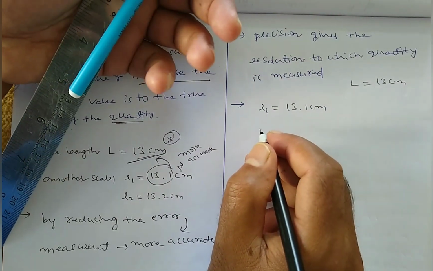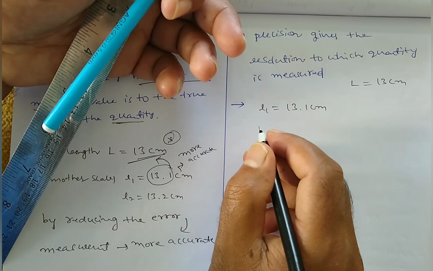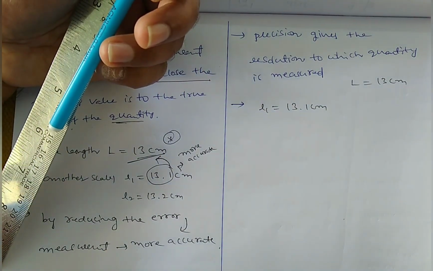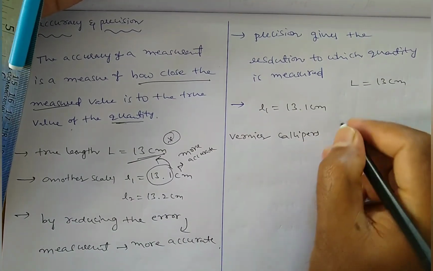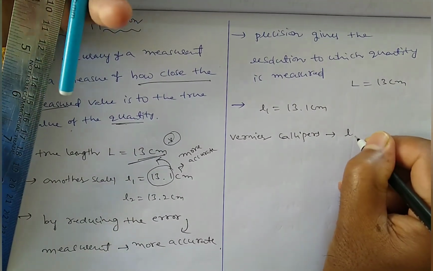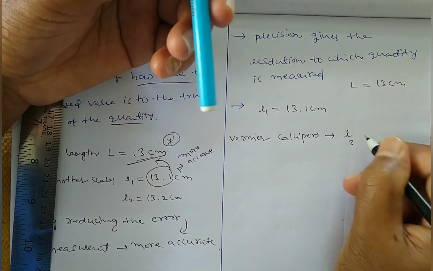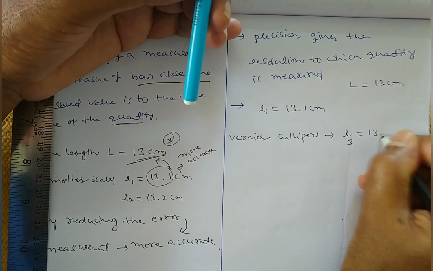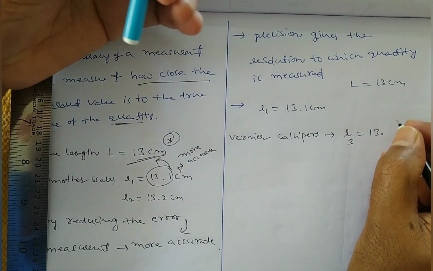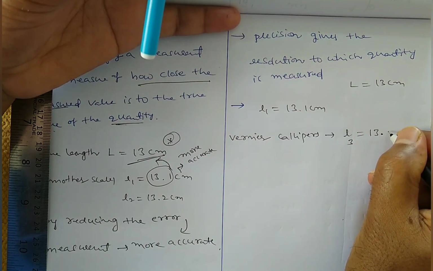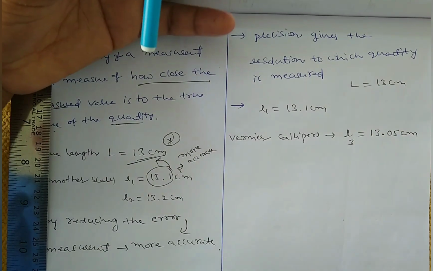Suppose we use another instrument, like vernier calipers, and by using vernier calipers we got the value L3, which is equal to 13.05 centimeter.